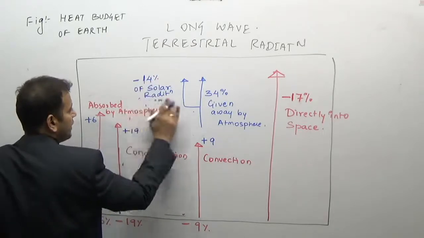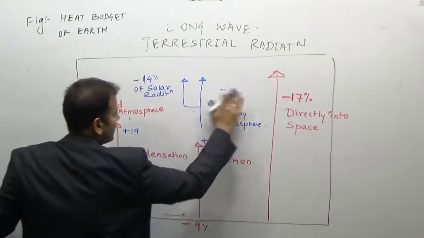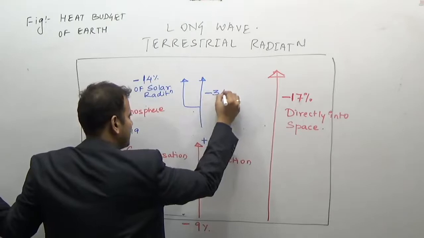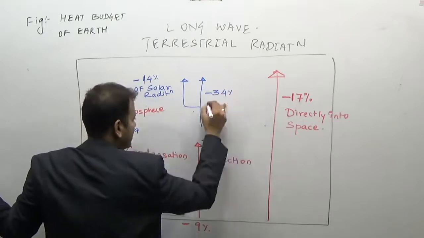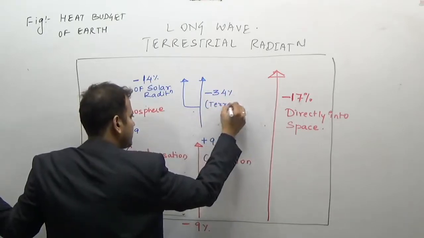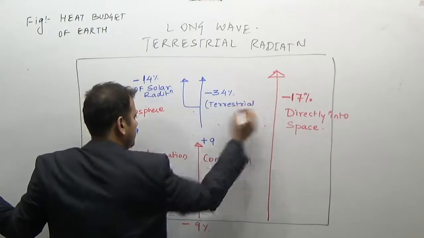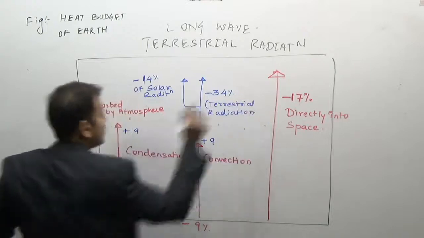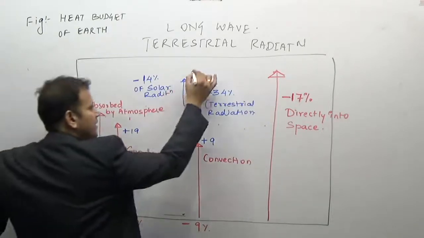So the atmosphere will give 14% of solar radiation and 34% of terrestrial radiation. So the total makes it 48%.